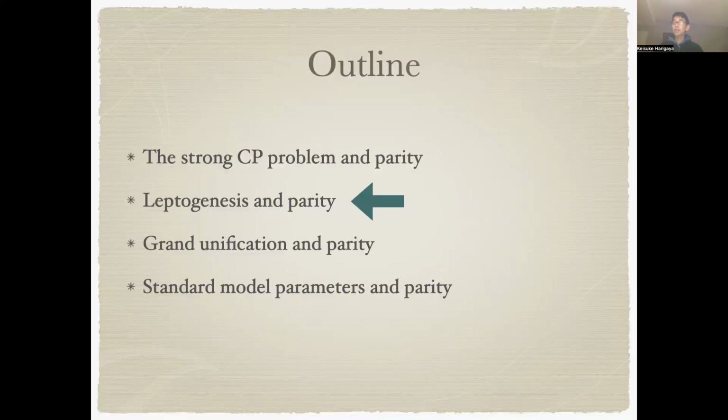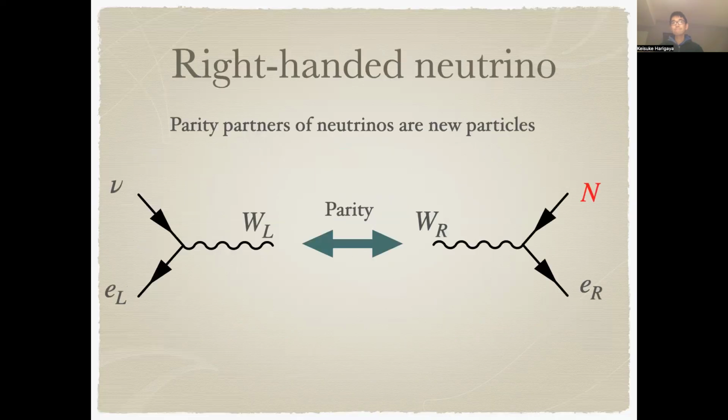Now let's discuss the implication of parity symmetry to leptogenesis. In the Standard Model, we have a neutrino that only has left-handed particles. Then with parity symmetry, we need to introduce a new fermion that is a parity partner of the Standard Model neutrino, which is called the right-handed neutrino.